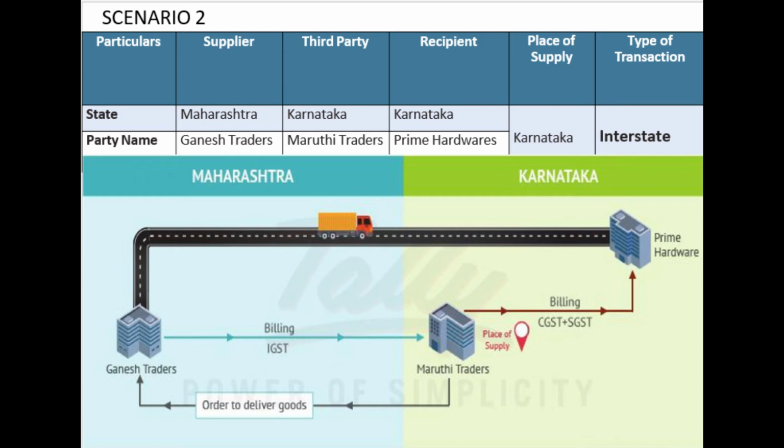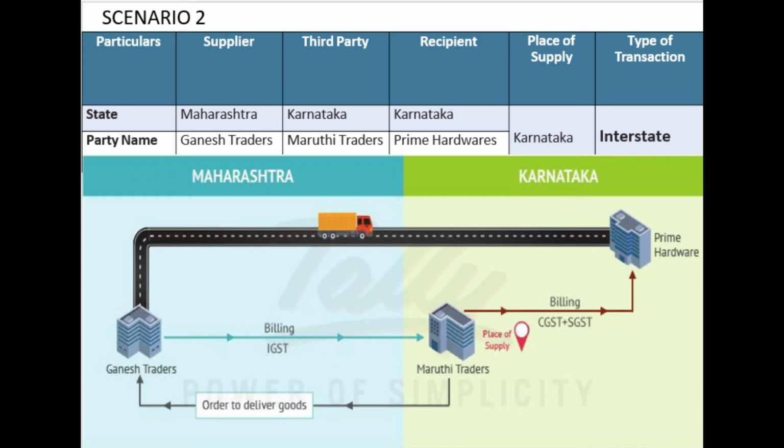So, Maruti Traders has placed a contract for supply of goods on Ganesh Traders, which is indicated in black arrow. In pursuance of that contract, Ganesh Traders is expected to deliver goods directly from Maharashtra to Karnataka. Goods are moving interstate. However, Ganesh Traders will invoice Maruti Traders by charging IGST. So, the invoice will move from Ganesh Traders to Maruti Traders charging IGST. And from Maruti Traders, for the supply of goods, the invoice will go to Prime Hardware, who is located in Karnataka, by charging CGST and SGST. Are you getting this scenario 2?